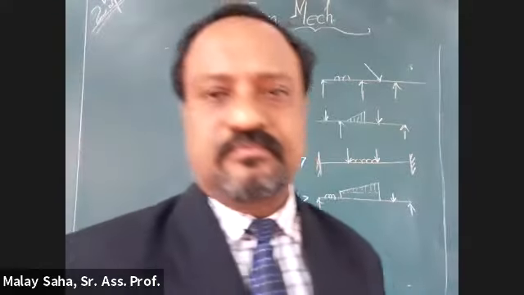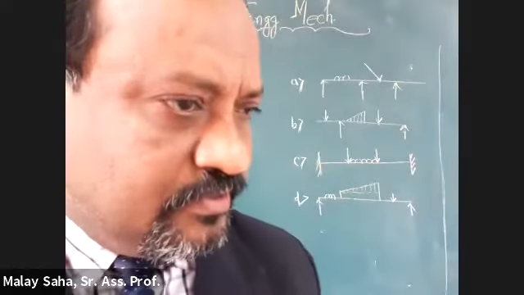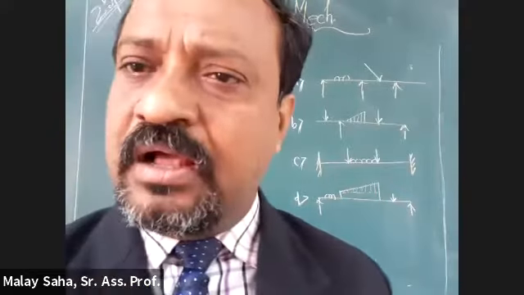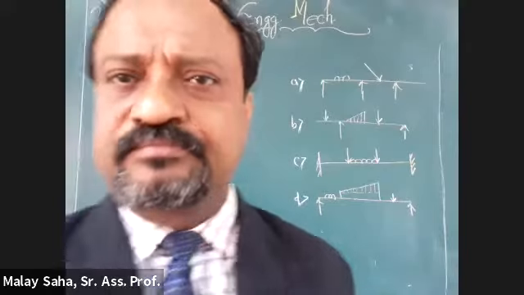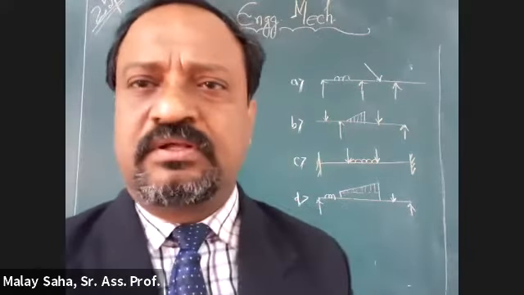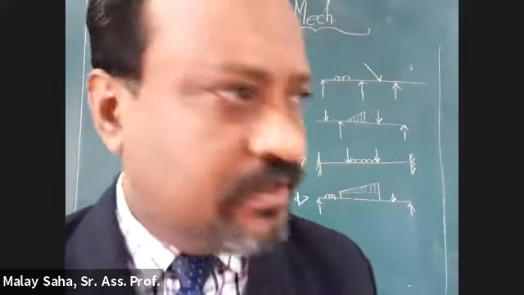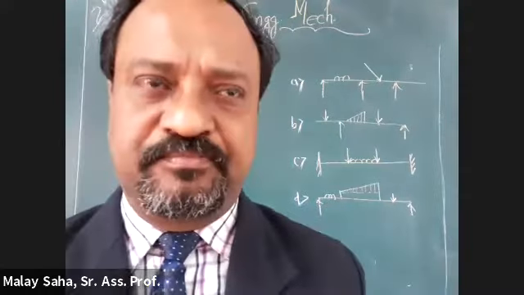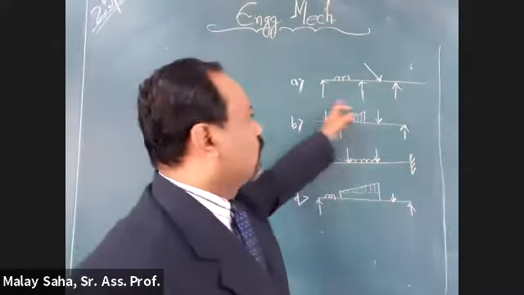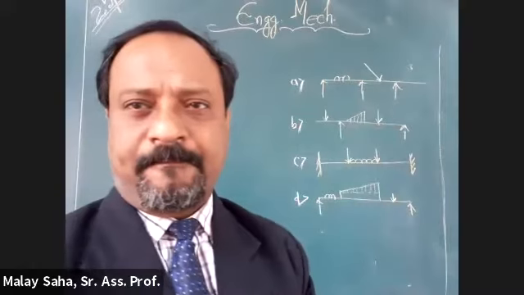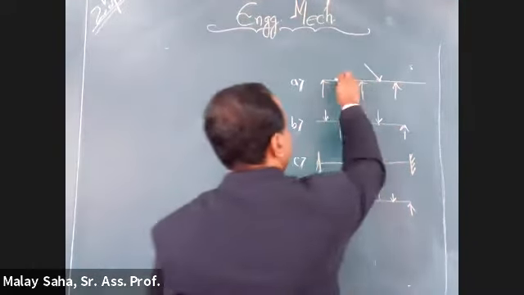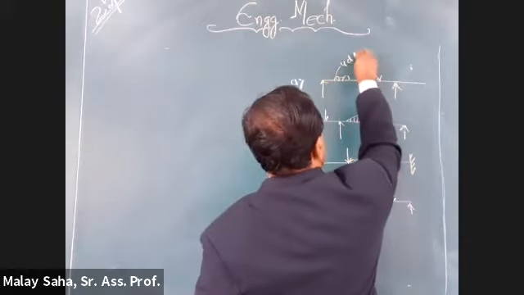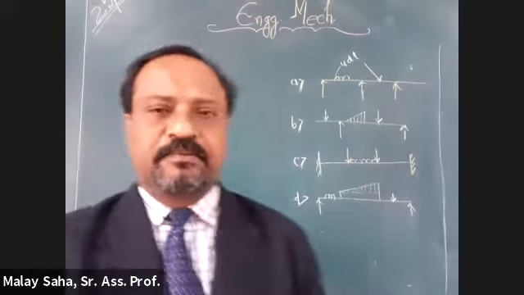Simply supported beam in number A. Is that a simply supported beam? No, it is not simply supported. It is a continuous beam. And what are the different loads? One is UDL, uniformly distributed load.